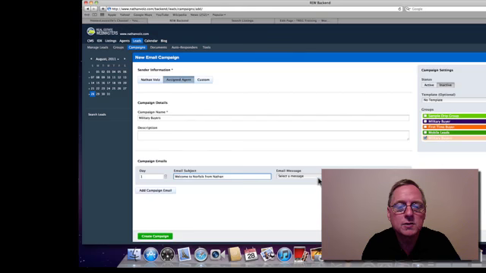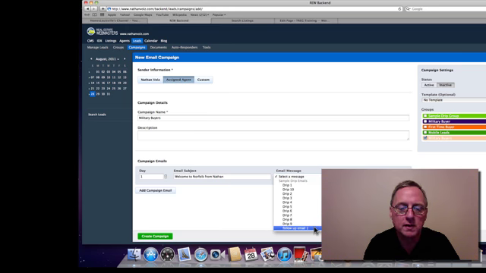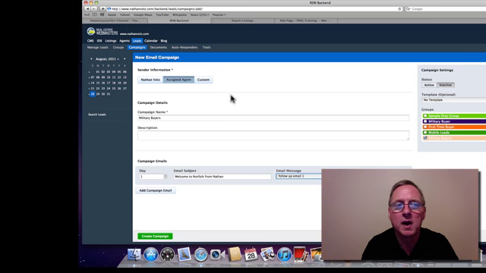Now, for the message that you select, what I did was I put a message in, and there's a follow-up email 1 right here. The way that you do that is you go up to documents, create a new document, name it whatever you want, and put it under the group sample drip emails, and it shows up right there for you. I'm going to click on this, and that's going to be the first email that I have. I'll show you how I did that in a second so that it makes sense.